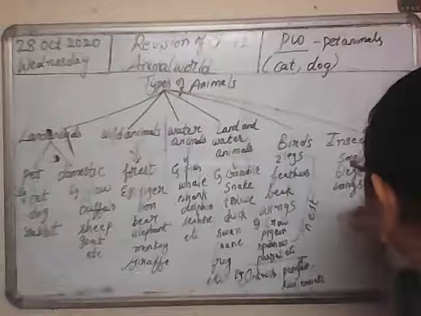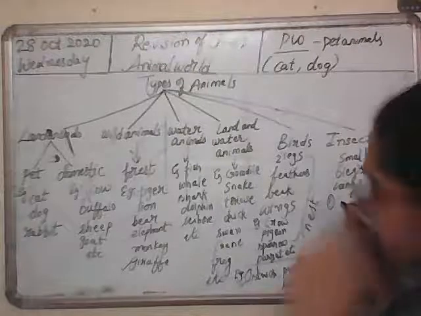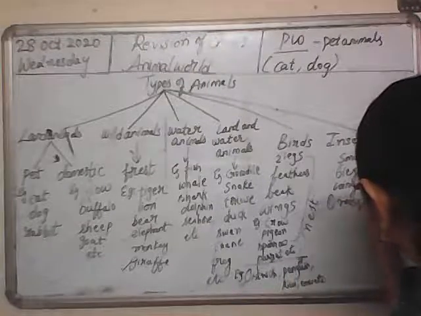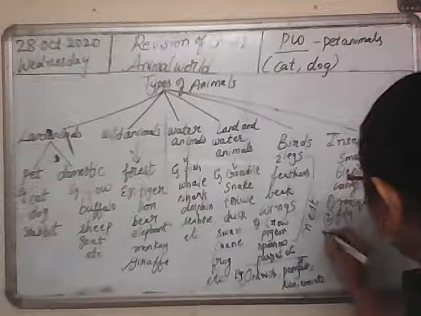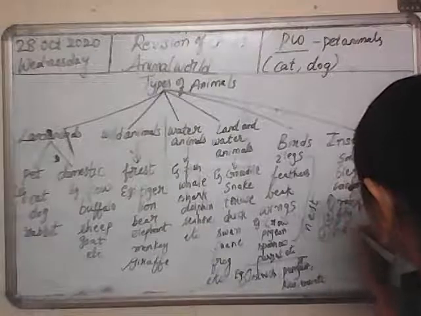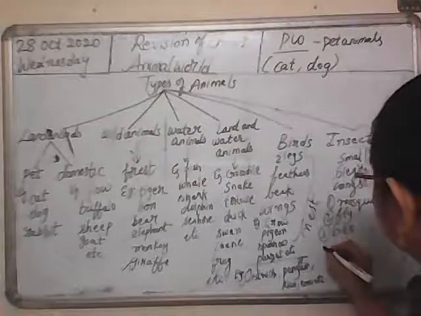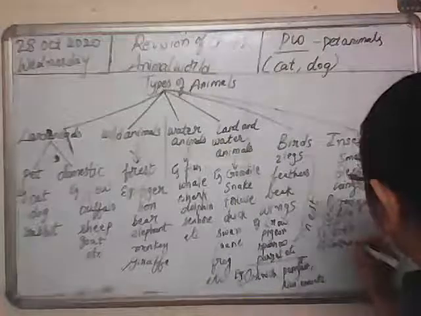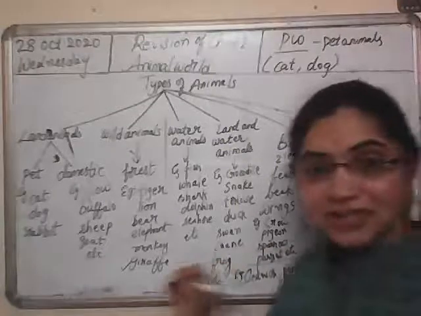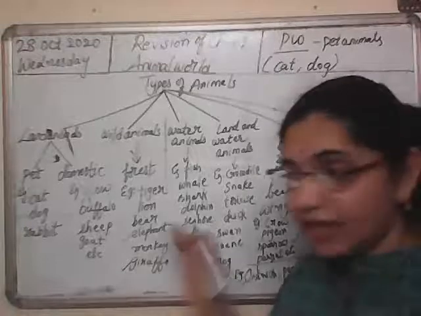So let's see some insects like number 1, mosquito. Number 2, fly. Number 3, bee. So these are some insects. Cockroach. Yes, these are very common insects. They have tiny wings, 6 legs, and they fly.